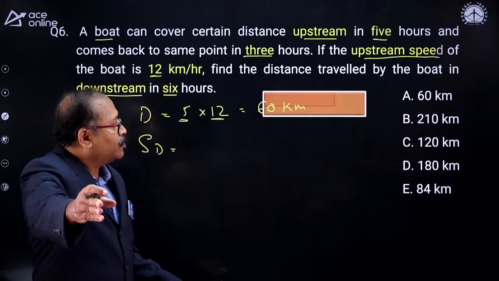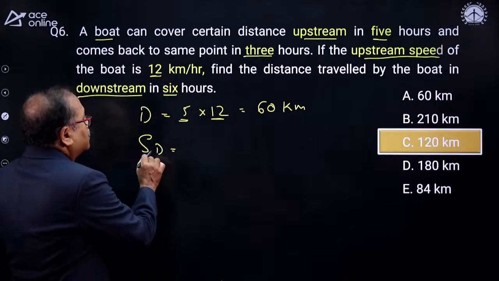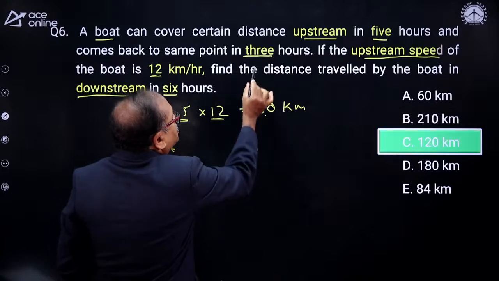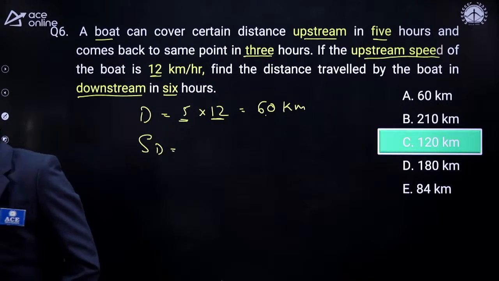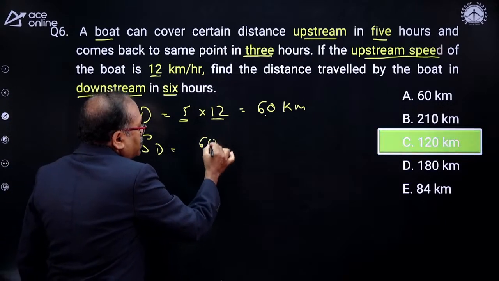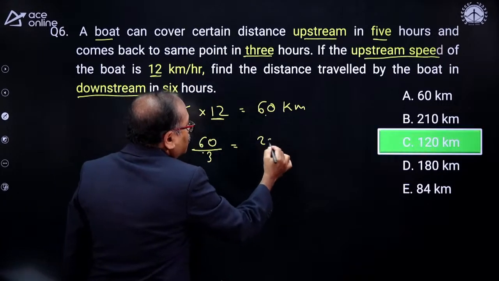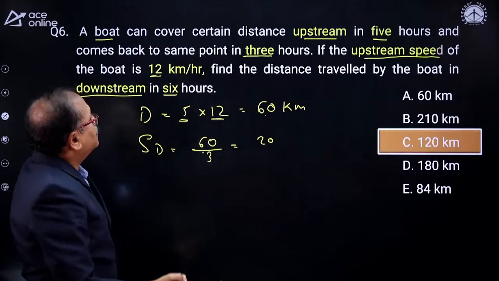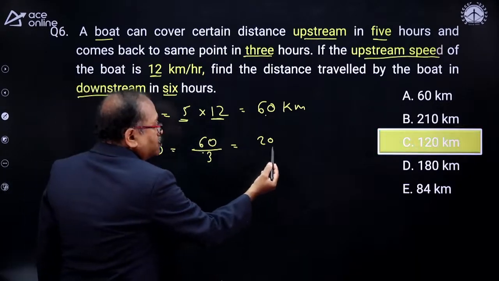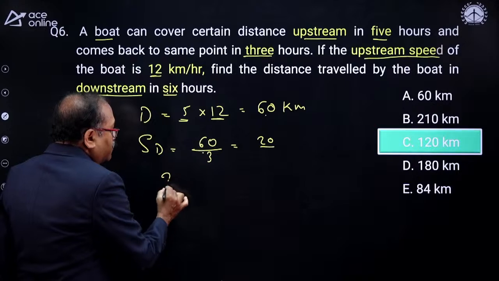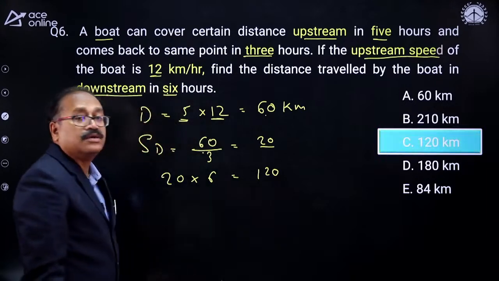Anusha, option C. Now check that, that's right. Option C. Just coolly work it. Now here, the downstream speed: 60 km is covered in 3 hours. So what is the downstream speed? It will be 60 divided by 3 hours, so it comes to 20 km per hour. And how much distance will it cover downstream in 6 hours? If the downstream speed is 20 km per hour, it will cover 20 into 6 hours, which is equal to 120.